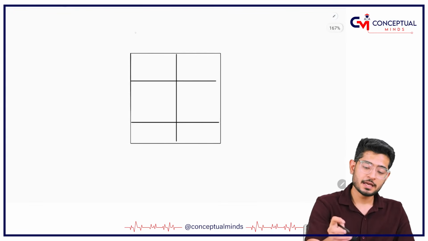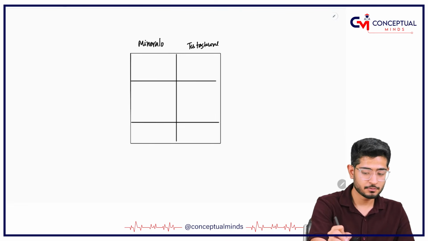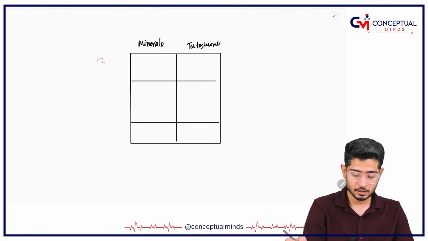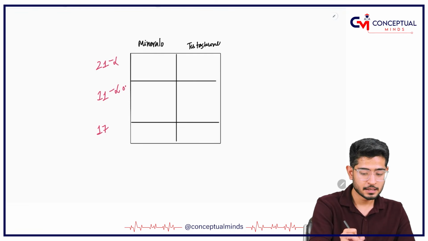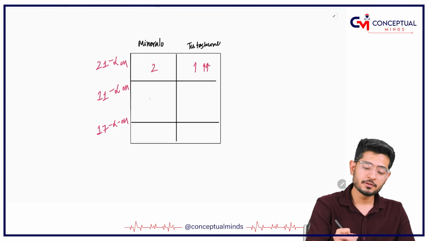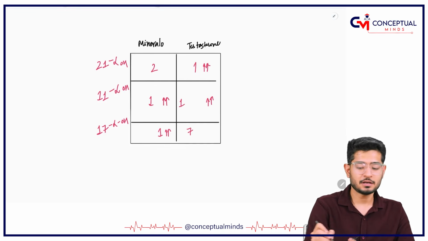Okay. So see, here I am writing the levels of mineralocorticoids. Here I am writing the levels of testosterone. So for example, there are three enzymes actually: 21 alpha hydroxylase, 11 alpha hydroxylase, and then you have got 17 alpha hydroxylase. So 21 is 2 like this, and 1 is there, so 1 is going to be increased. Then 11 is 1 and 1, so 1 denotes increase, and 1 and 7 means 1 is increased and 7 has nothing to do with it.